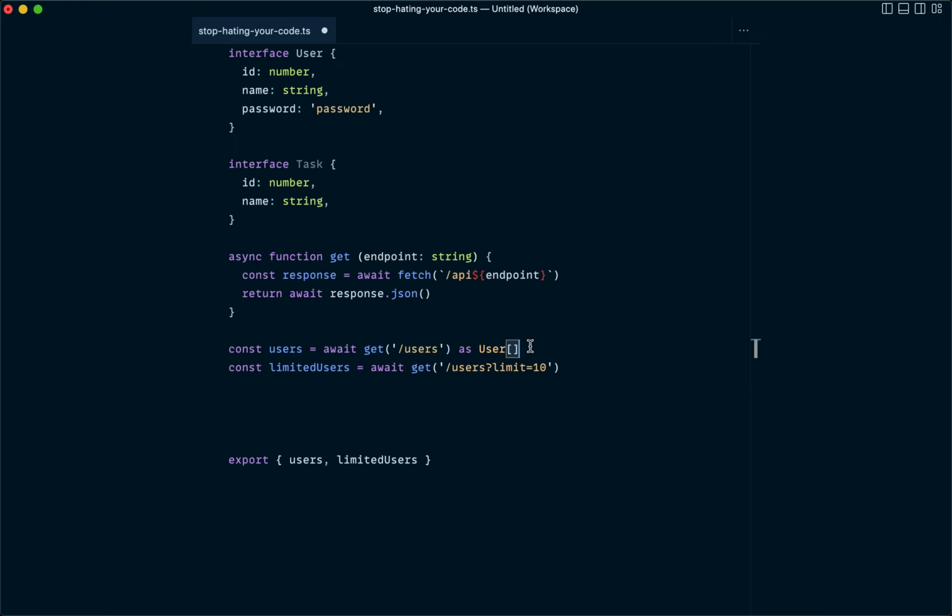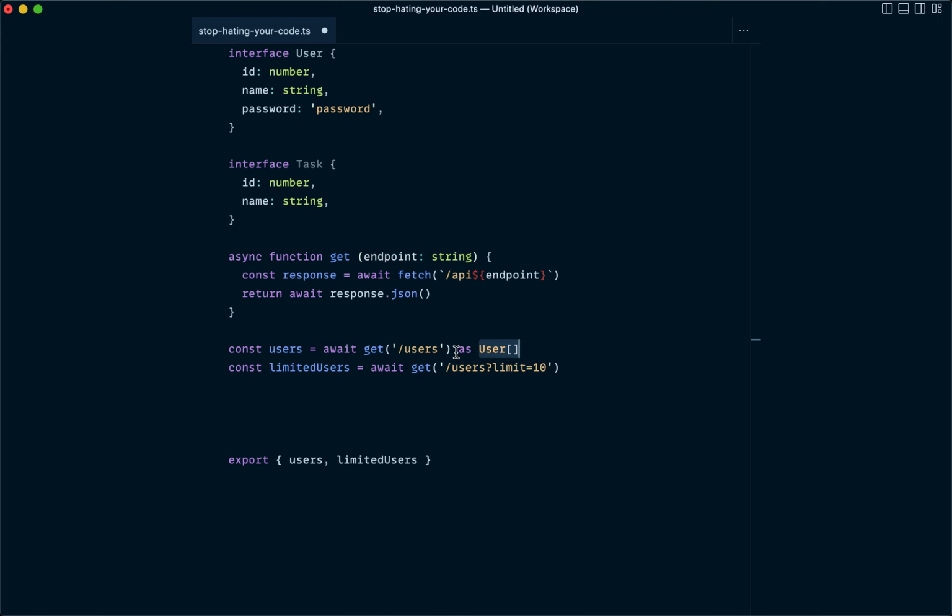But I think more importantly, what is not good about this is that when we use this as keyword in this way, in a way, we're kind of just turning TypeScript off, and we're telling TypeScript, you know what, I actually don't want you to really care what we're actually getting back from this get function. I just want you to trust me when I tell you that it's an array of user objects. And TypeScript is just going to say, okay, fine, if that's what you want, I trust you. So if the data structure here changes, like maybe the API changes and we need to update this, maybe it returns an object, and one of the properties of that object is where we actually find the array of user objects. If any of those kind of changes happen in the API, TypeScript is not going to catch that here.